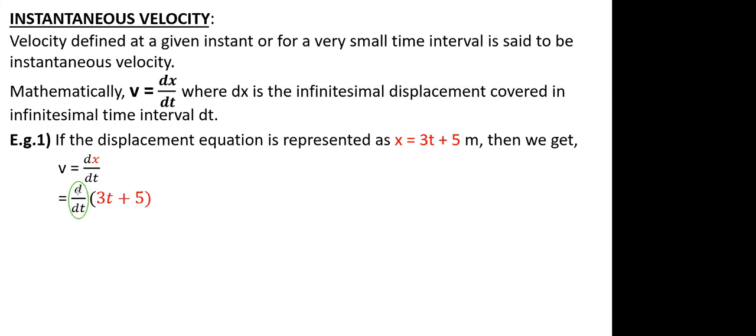So when you have an operator acting on a function, which is nothing but a polynomial function of two terms, the operator follows a property that it will go to both the terms. It will be acted upon the first term. The operator will be acted upon the second term. This is the property of differentiation.